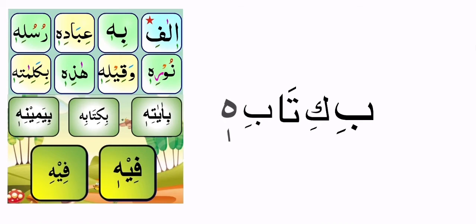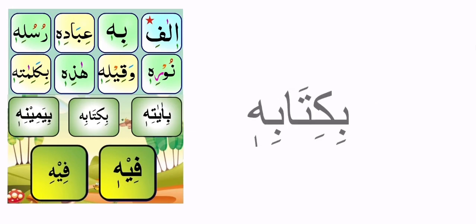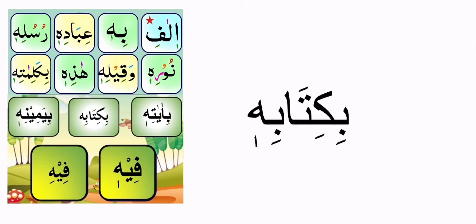Next one again, bi, ki, ta, bi, hi. See the ta and ha are long because they have mad asli or huruf mad on them, and the rest of them are short. Bi kitabihi, bi kitabihi, bi kitabihi.